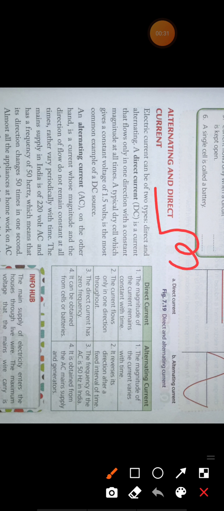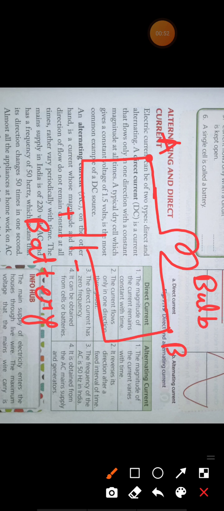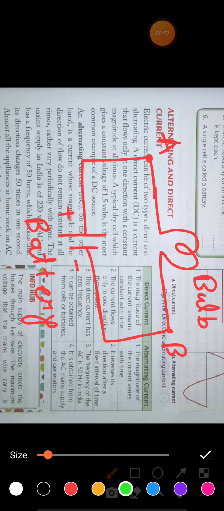suppose we have a bulb and this bulb is connected with a DC source of supply. The example of a DC source of supply is a battery or cell. These are the DC sources of supply. So suppose this point is A and this point is B and this is our bulb. So in DC, suppose 5 ampere current is flowing in this circuit.